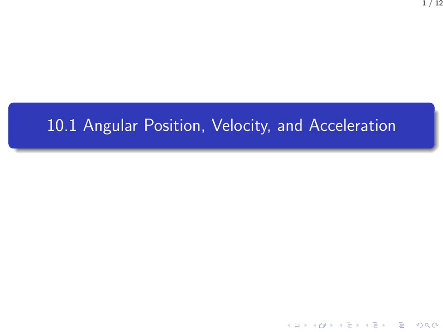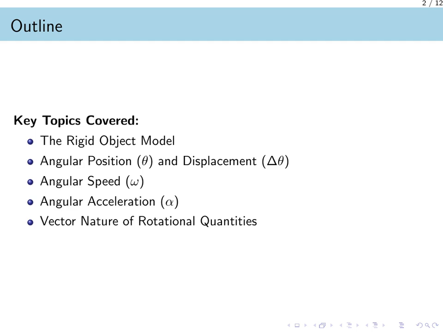10.1 Angular Position, Velocity, and Acceleration. The outline of this video is as follows. We will begin by introducing the rigid object model and how it simplifies our analysis of motion. Next, we will define the three primary rotational quantities: angular position, angular speed, and angular acceleration. Finally, we will examine the vector nature of these rotational variables.